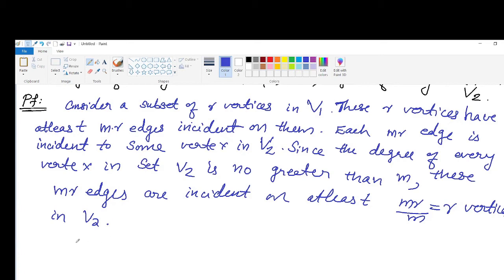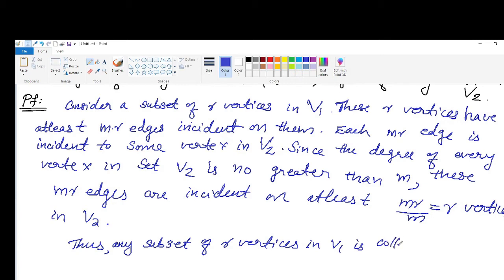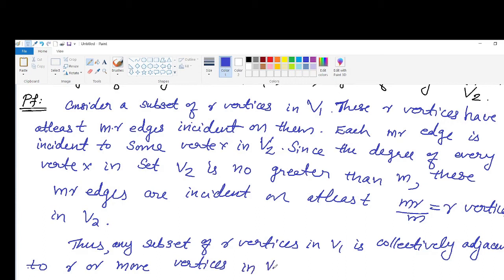Thus, any subset of R vertices in V1 is collectively adjacent to R or more vertices in V2.